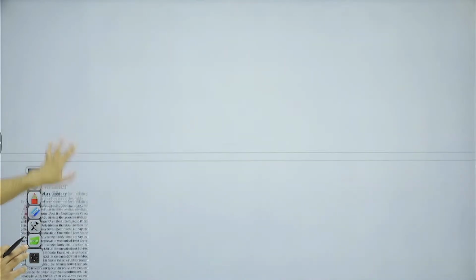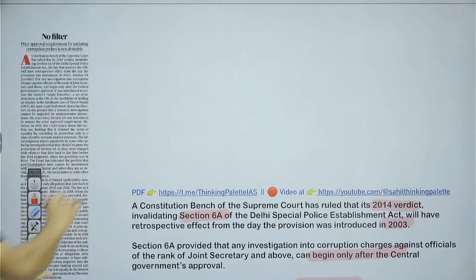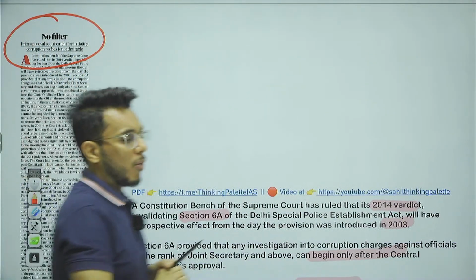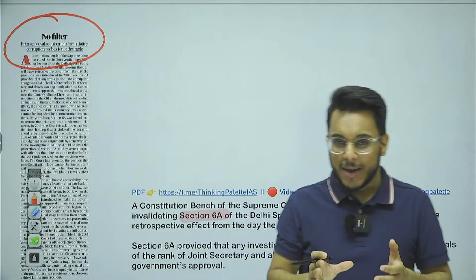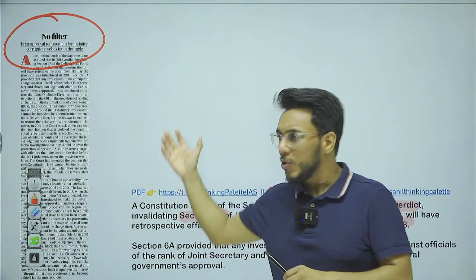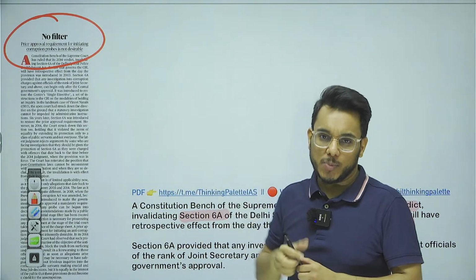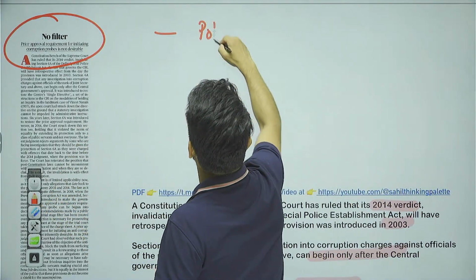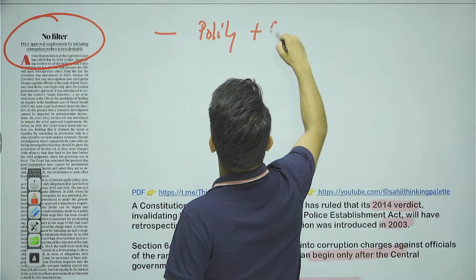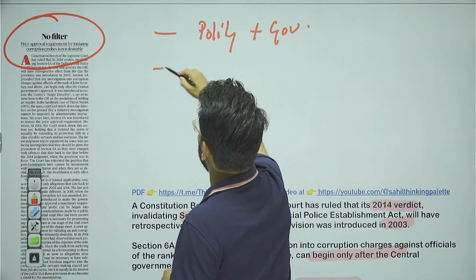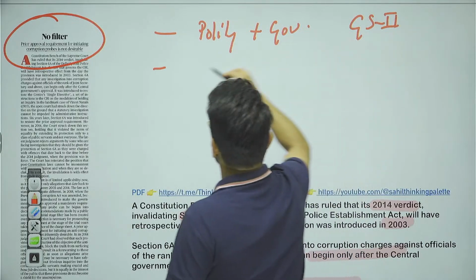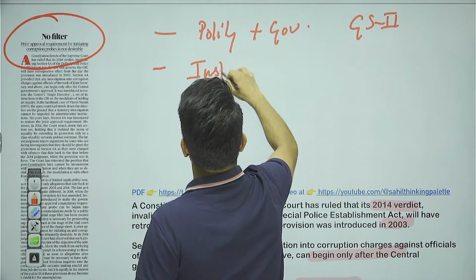Then moving on, let's take the first article for today. The first article here is No Filter. By the way, guys, we discussed this issue yesterday also, it came in the newspaper. This article we are going to see with respect to polity and governance, GS paper 2, and the issues related to institutions.